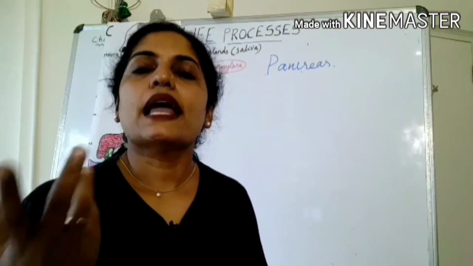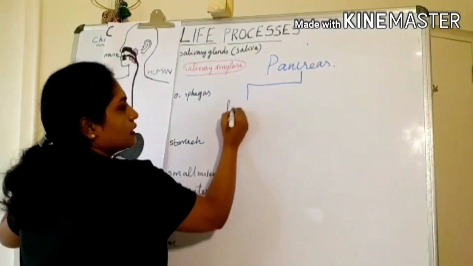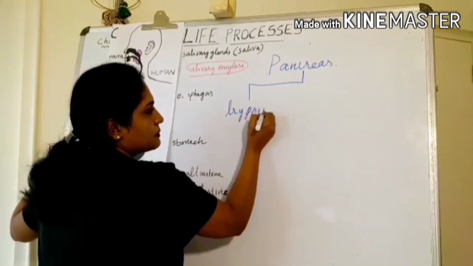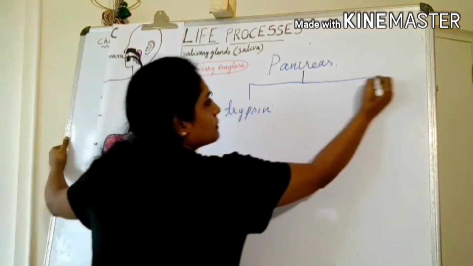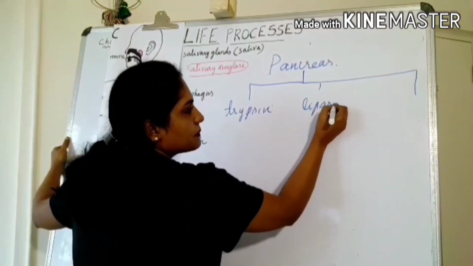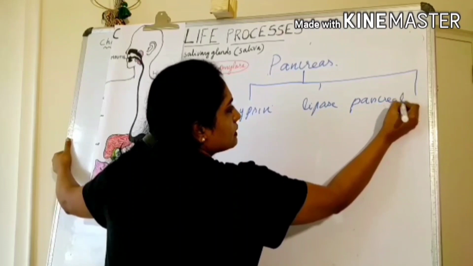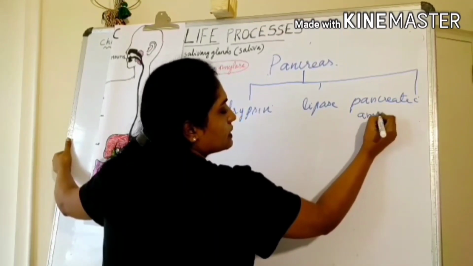These pancreatic enzymes contain trypsin, lipase and pancreatic amylase.